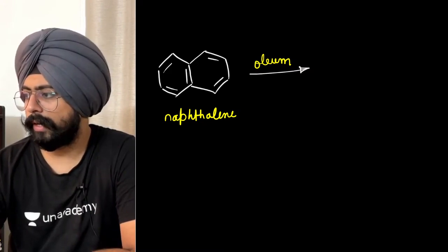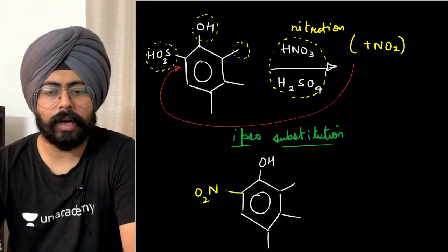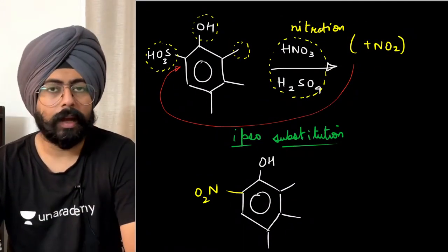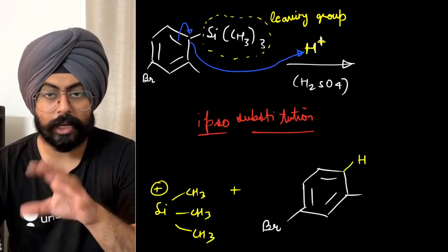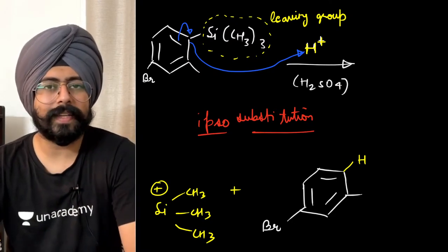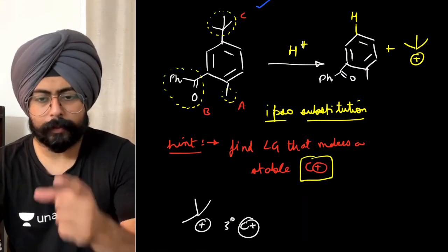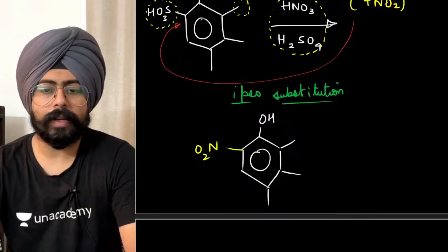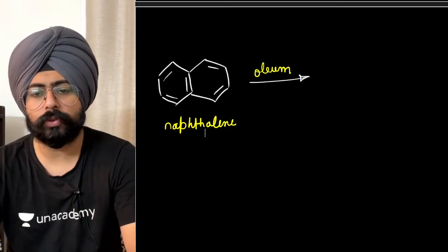Ipso substitution is the case where something apart from hydrogen is replaced by another electrophile. We have just done multiple cases of ipso substitution. Over here, H positive acts as an electrophile and replaces the SiCH3 whole thrice group, trimethyl silicon. Over here, H positive replaces the trimethyl carbocation. Over here, NO2 positive replaces the SO3H. Just a few cases of ipso substitution.